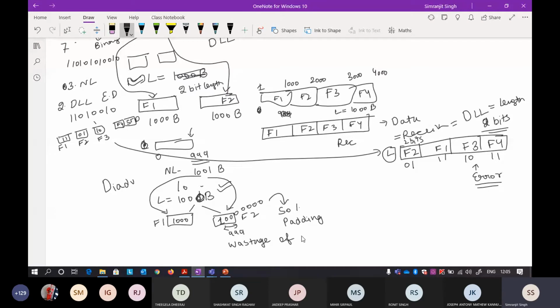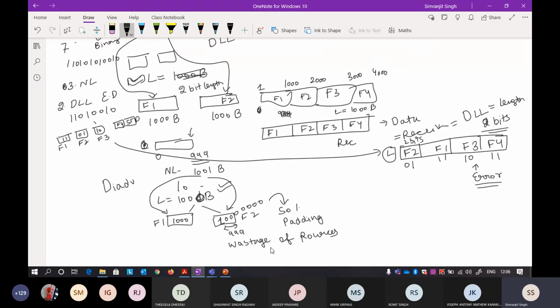Okay, so wastage of space and time, I'll call it. Because when this particular 1 byte packet goes towards the receiver, it will figure out that the padding bits are very much covering the whole packet. Only some bit of it, some byte of it is usable. So the 999 bytes are unusable because it is only padding here. Padding means just adding extra zeros, so that the receiver side will not raise an error because we have already fixed the length field bit.